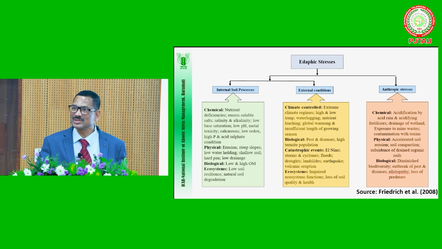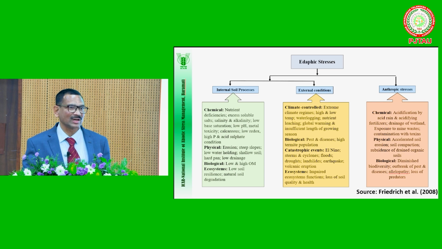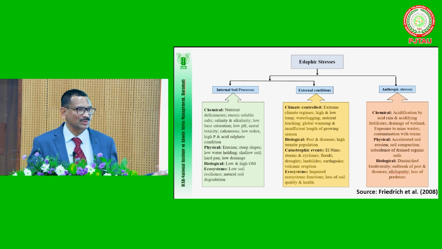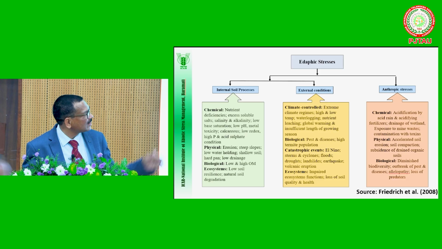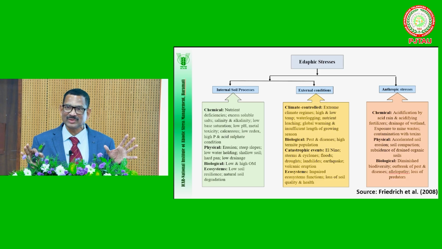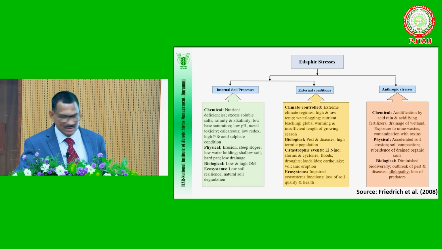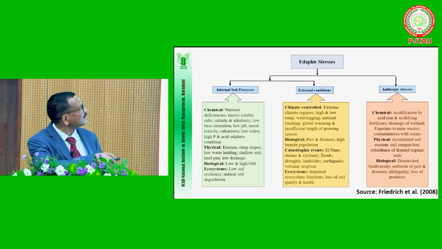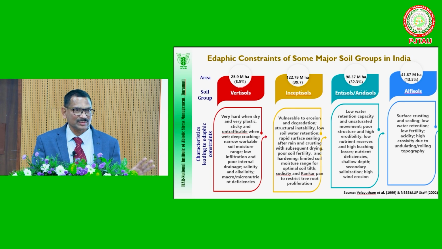Whatever we are doing, meaning non-judicious use of the soils or the water, any pesticide and other things, may also cause soil constraints. They are called anthropic. Of course, some of these stresses are very difficult to classify. They may be because of inherent causes and human activity together also. That is the concept, but broadly they are divided into these three classes. I don't want to go into details because all of you know.